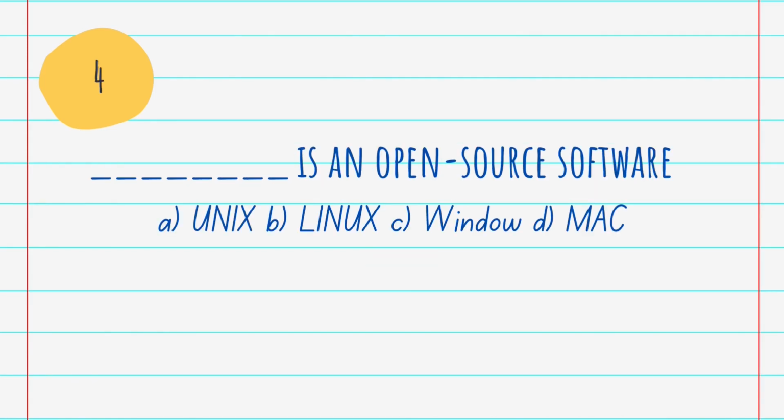Dash is an open source software. A. Unix, B. Linux, C. Windows, D. Mac, and the answer is B. Linux. Linux is an open source software system.